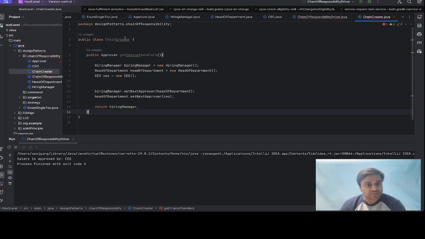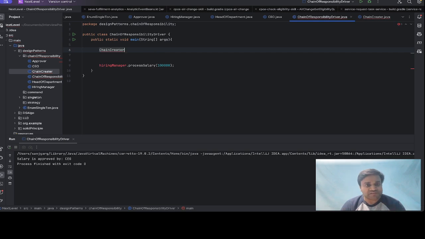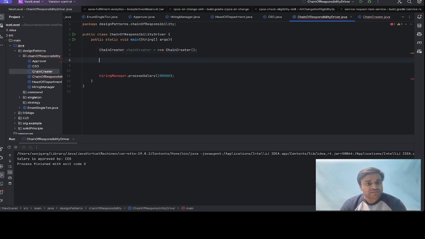Now in the driver, we will make the object of ChainCreator: chainCreator equal to new ChainCreator. Approver is equal to chainCreator.getChainOfHandlers. Then approver.processSalary.